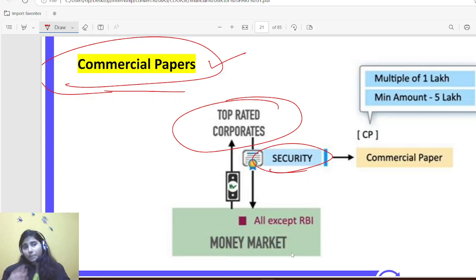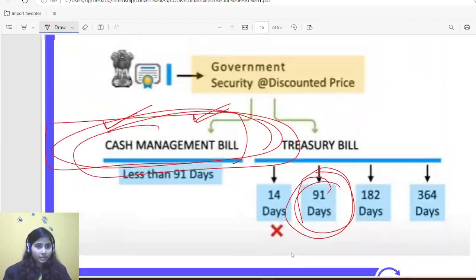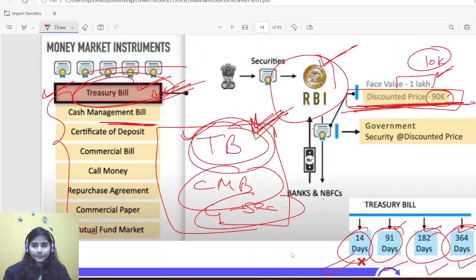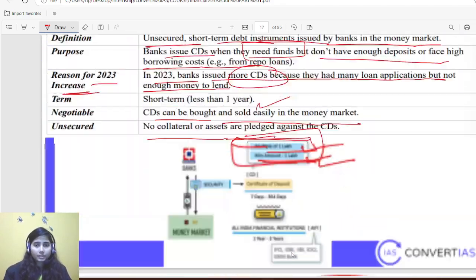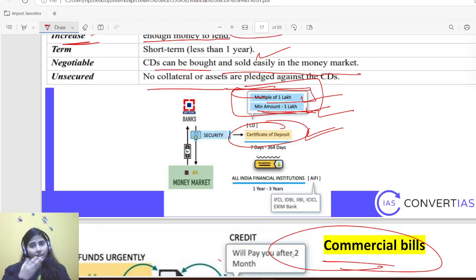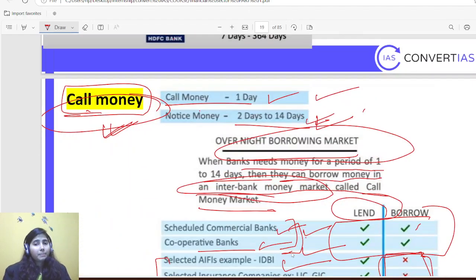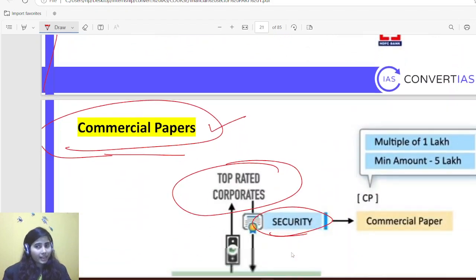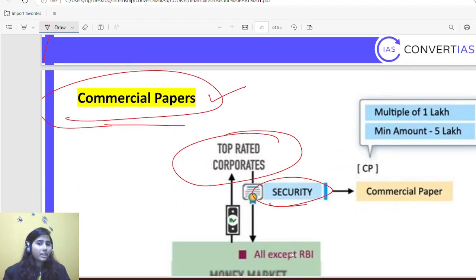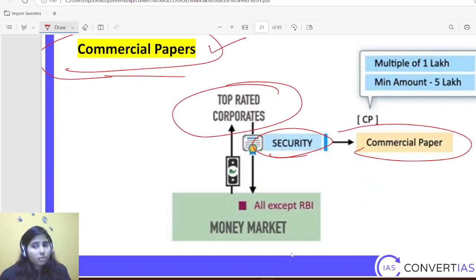I told you that when banks issue a security, they issue a certificate of deposit. When banks are issuing, they have a deposit, so they can issue a certificate out of it. But corporates do not have that kind of deposit. So what kind of securities can they issue to borrow money? They issue commercial paper.